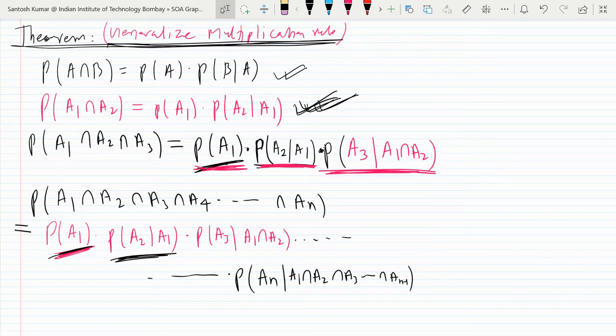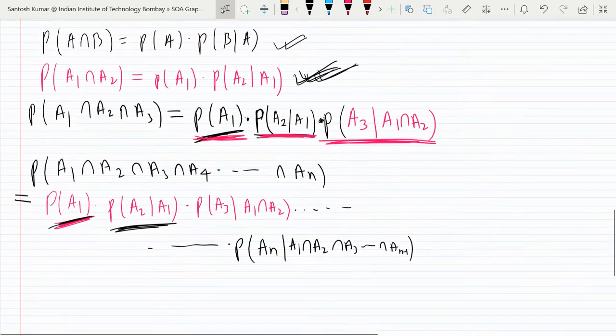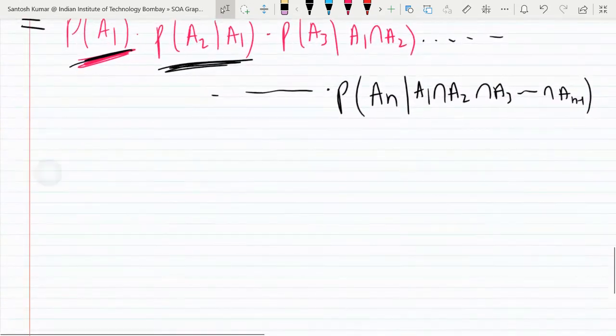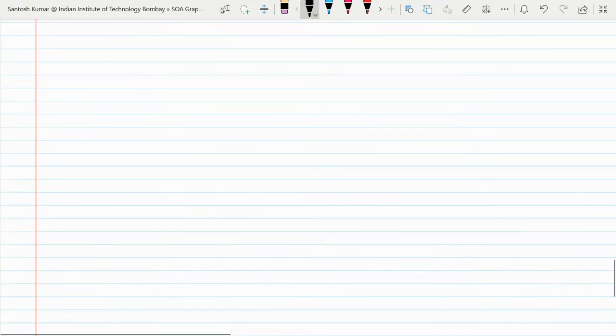And now I will write the general result for independence of events. Let me write the next theorem regarding independence.